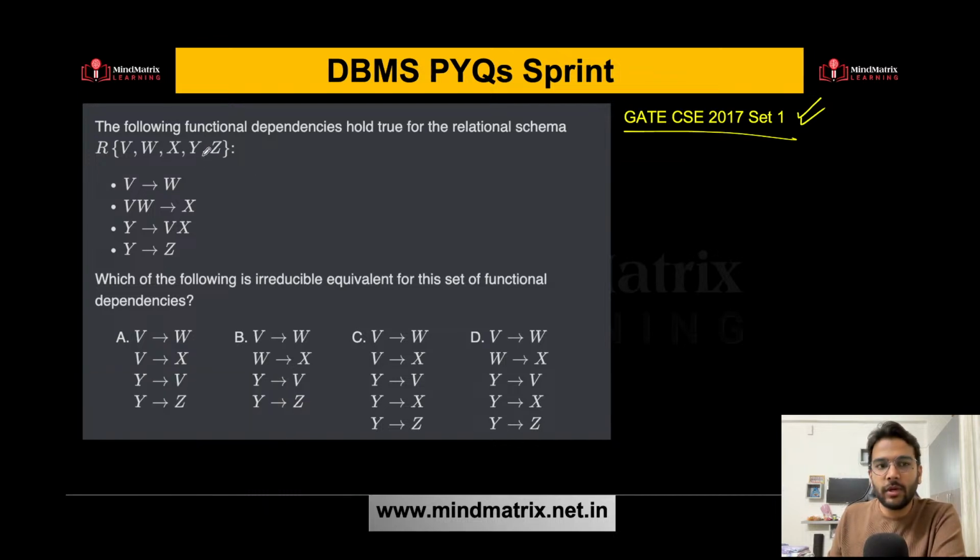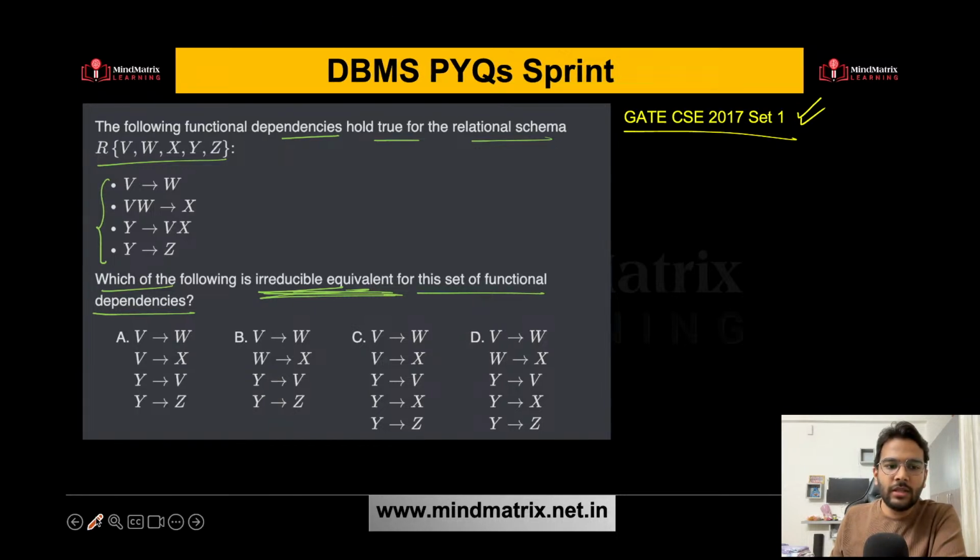Let's read the question now carefully. The following functional dependencies hold true for the relation schema. This is the relation having these 5 attributes, and it is saying that these are the functional dependencies that are satisfied by this schema or hold true on this schema. Which of the following is irreducible? Now this term is very important. Irreducible equivalent for this set of functional dependencies.